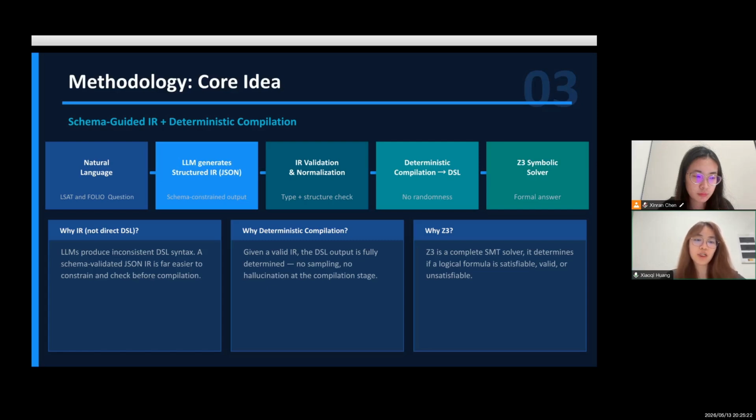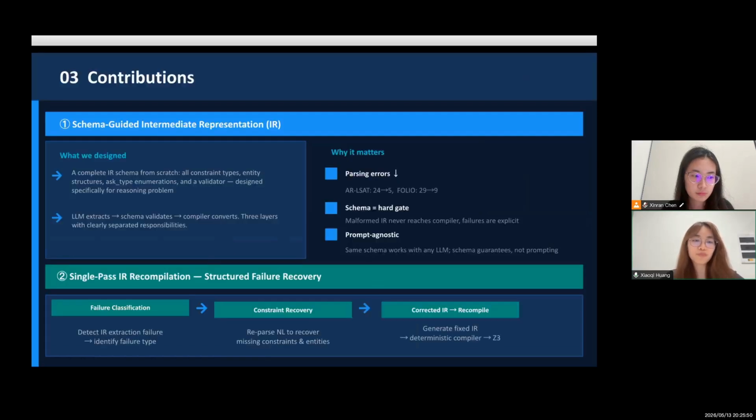3 design decisions matter here. We use IR instead of direct DSL because LLMs produce inconsistent DSL syntax, but a schema-validated JSON is far easier to constrain and check. Compilation is deterministic because once the IR is valid, the output is fully determined without hallucination at that stage. And we use Z3 because it can provably answer whether a formula is satisfiable, valid, or unsatisfiable.